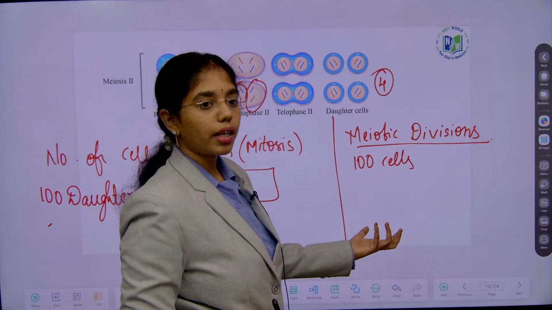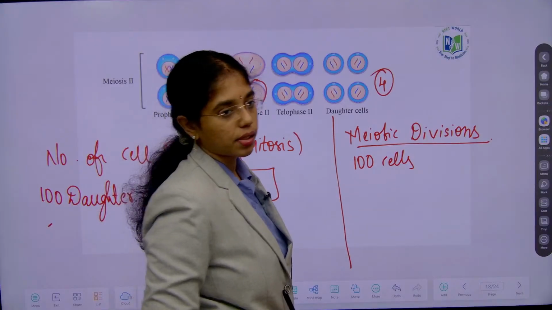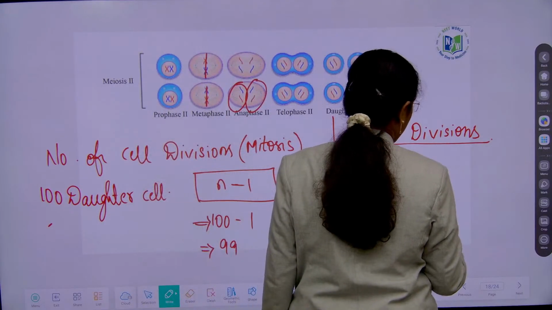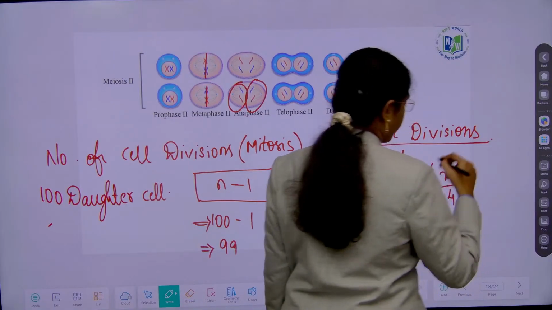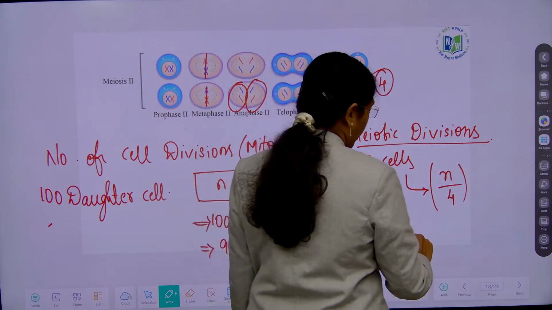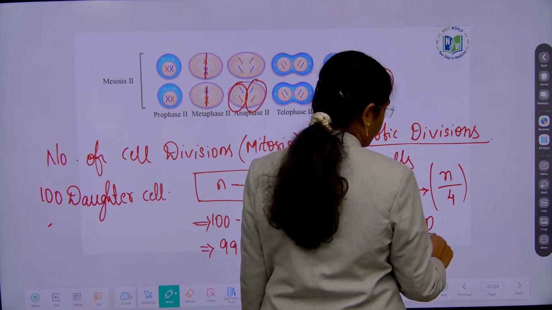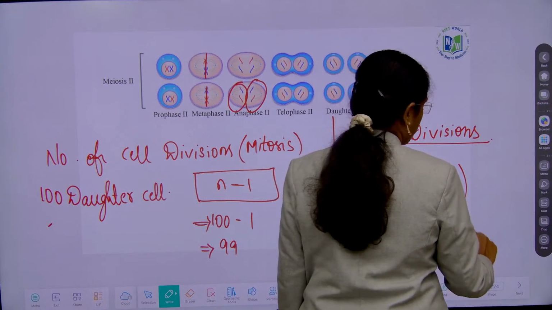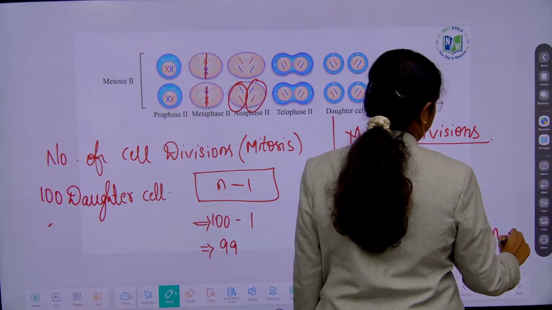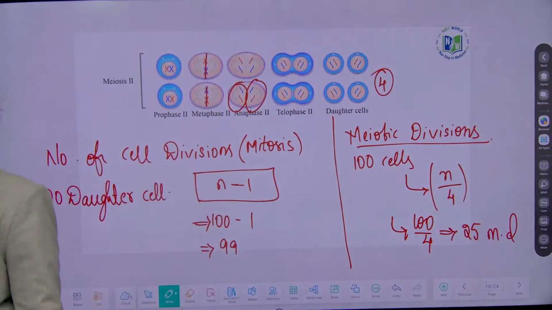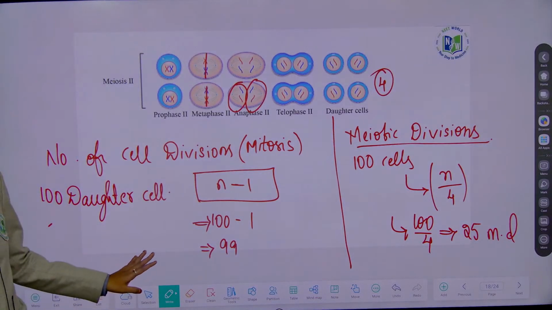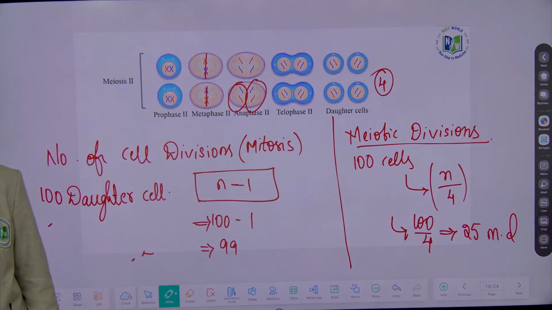How many meiotic divisions are required to form 100 cells? It will be n by 4, which is 100 by 4. 25 meiotic divisions are required, right? So this is how you will calculate mitotic divisions and meiotic divisions.